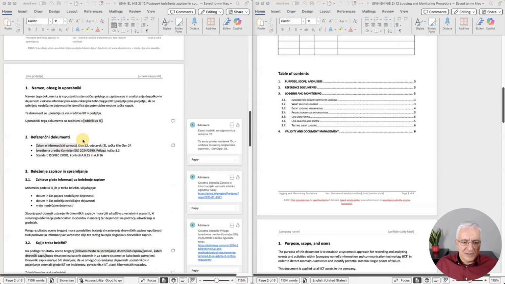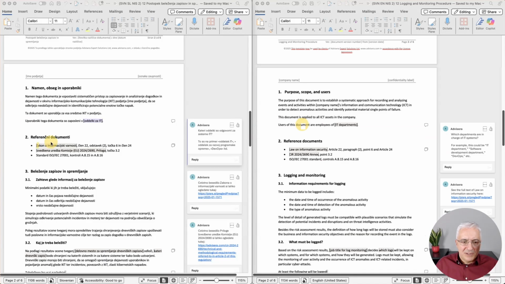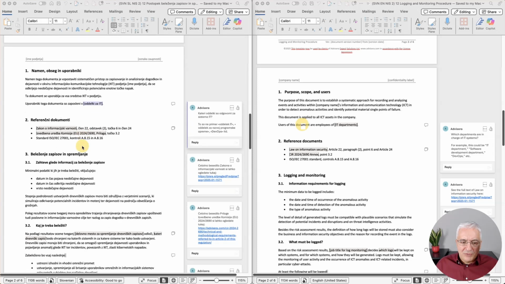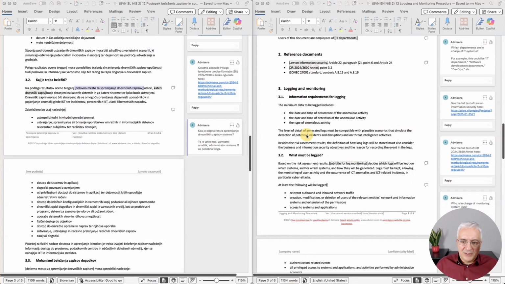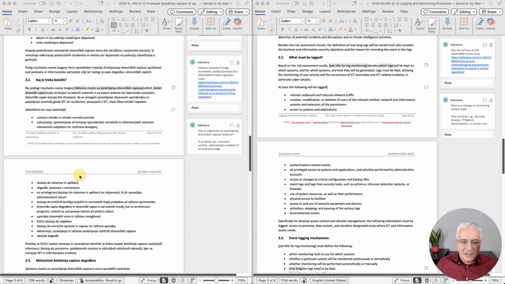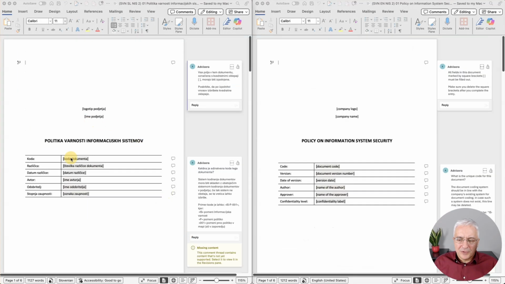Let's see the reference documents. So again, we have the information security law, we have this CIR 2690, and we have 27001. There is no reference to the NIS2 directive because the directive doesn't mention anything on logging. And when we go to this section 3.2, here we have several things that need to be logged. When you compare these things, you will notice that everything from the Slovenian NIS2 law is covered here.